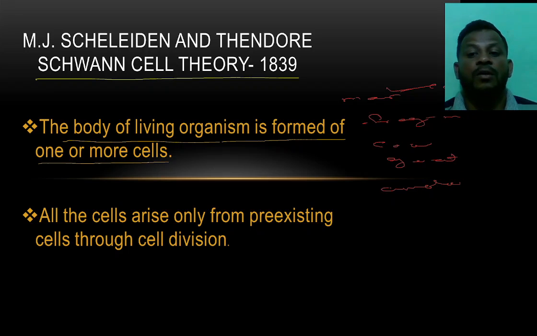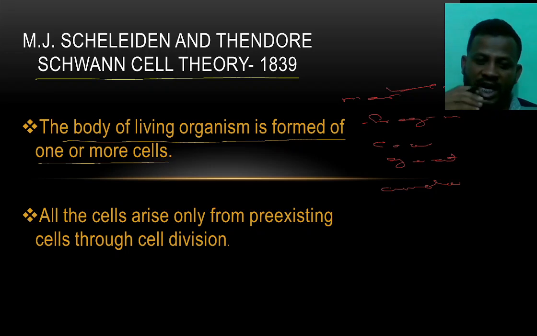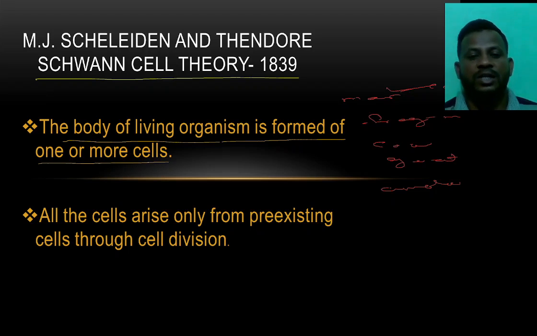Amoeba is a single-celled organism, which is also made up of a cell. You can take the euglena, you can take the paramecium. These are all single-celled organisms. An organism may be made up of a single cell, or of multiple cells. Totally, they are made up of cells.